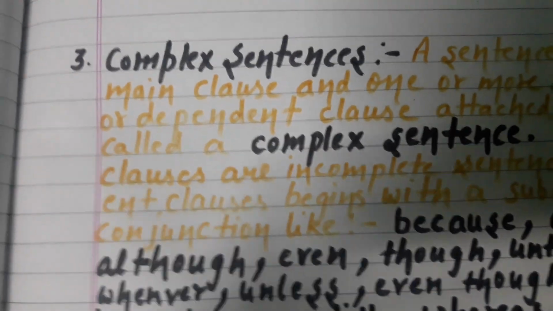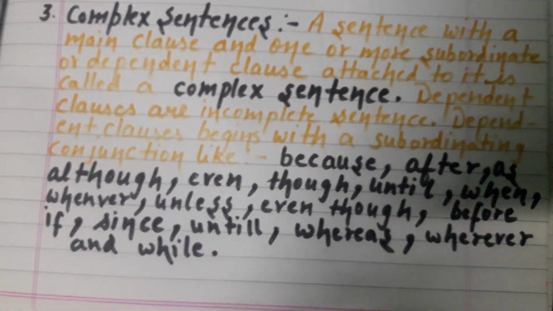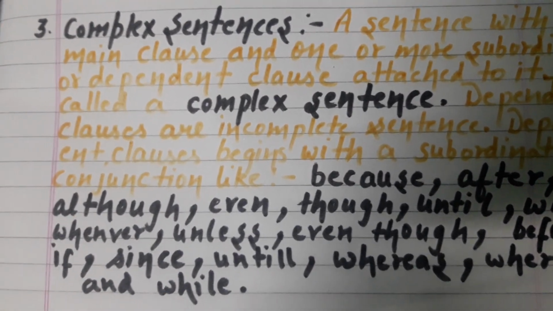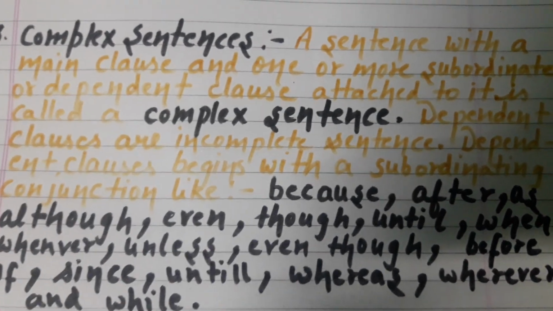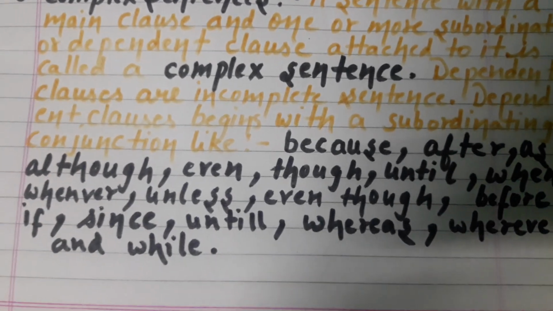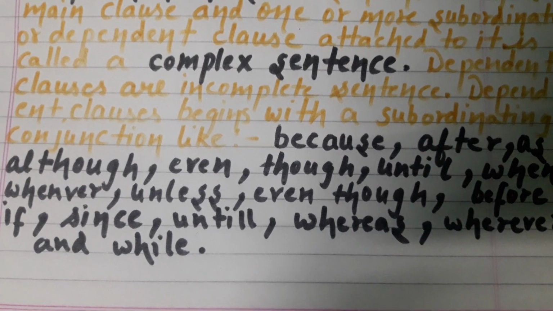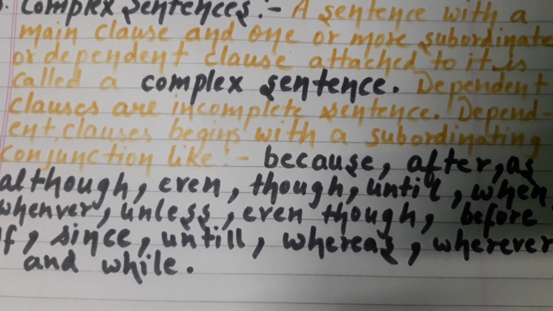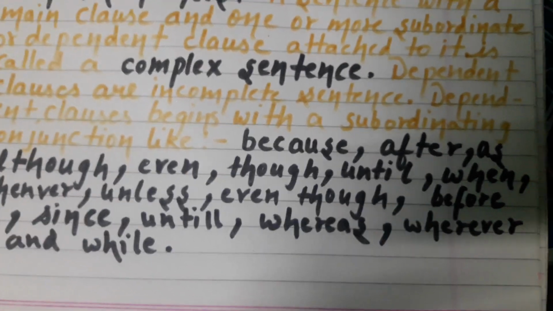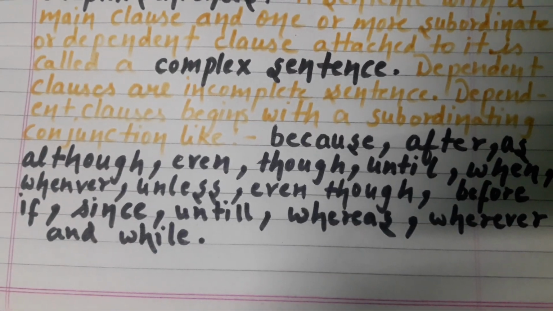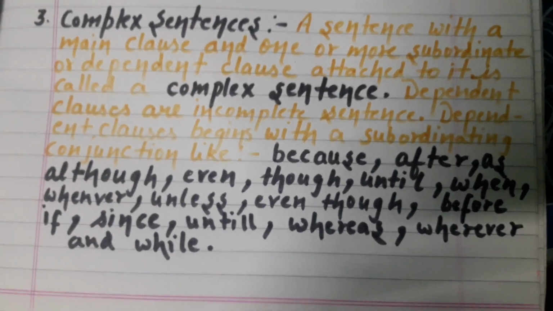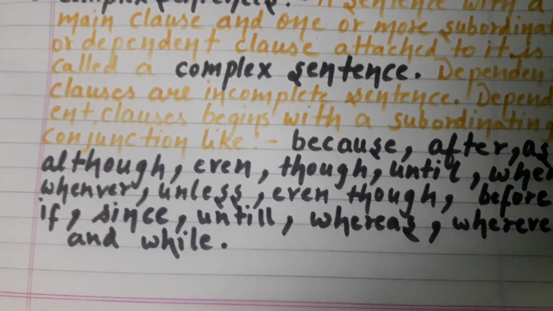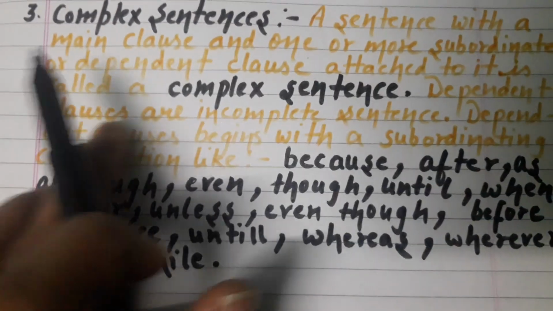Now moving on to complex sentence. A sentence with a main clause and one or more subordinate or dependent clauses attached to it is called a complex sentence. Dependent clauses are incomplete sentences. Dependent clauses begin with a subordinate conjunction like because, after, as, although, even though, until, where, and so on. Many more are there. So in complex sentences we use these conjunctions.